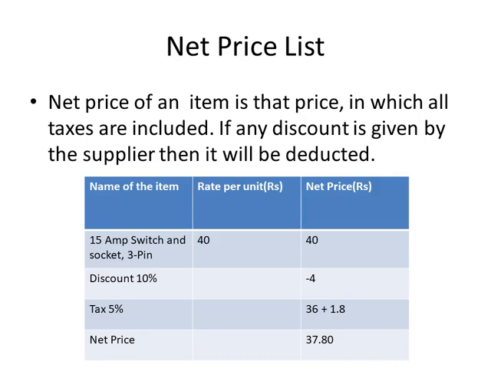For example, 15 ampere switch and socket 3 pin, the rate for which is 40. It is just an example, so the price is 40. So let us say the shopkeeper is giving the discount of 10%, so minus 4 from 40, it will be 36. If there are any taxes, let us say that it is 5%. 5% of 36 is 1.8. So 36 plus 1.8 is 37.80. So this is the net price of an item.